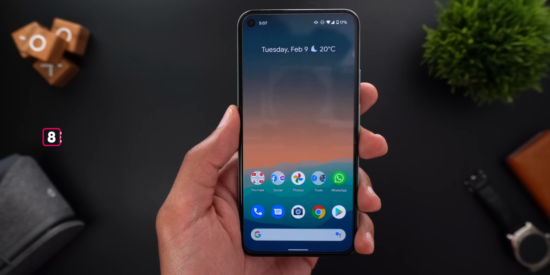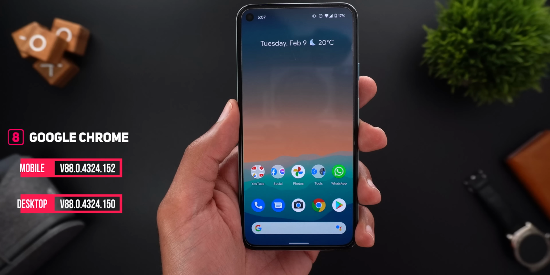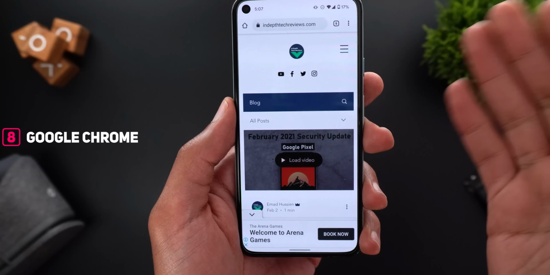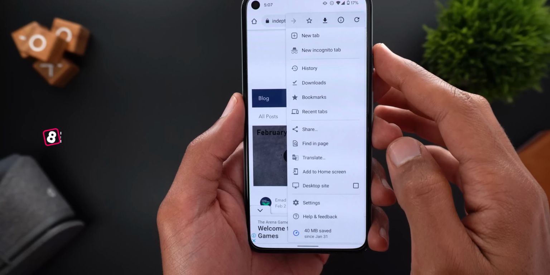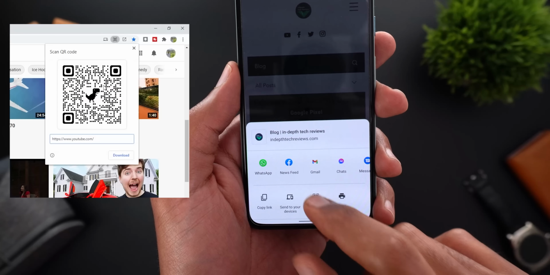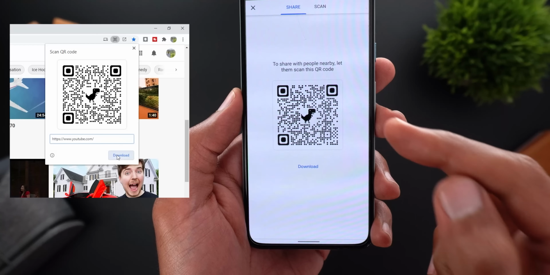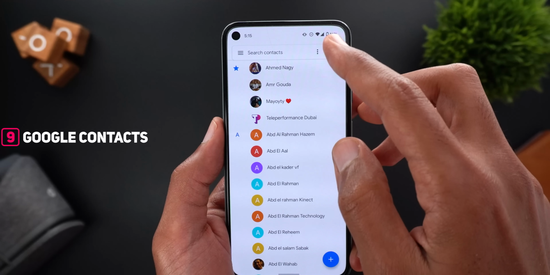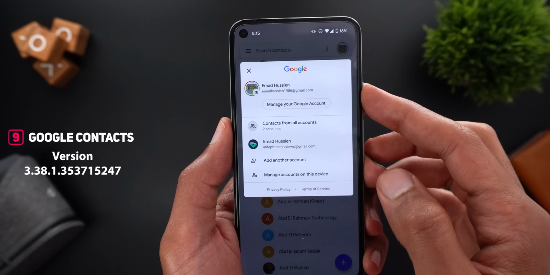Next, Google Chrome, and it got a new Dino themed QR codes for Android and desktop versions, so let me show you how it looks. Let's say I want to share this page. When I tap on the three dots, tap on share, then tap on QR code, I get this new Dino themed QR code.